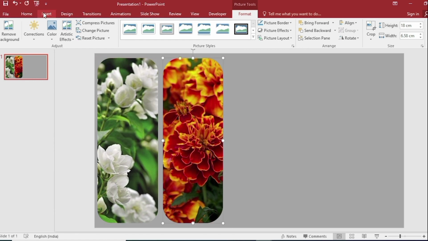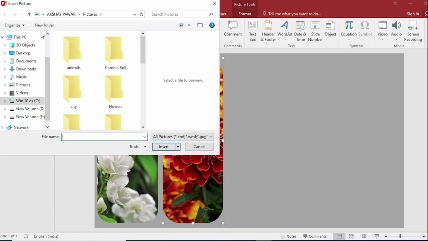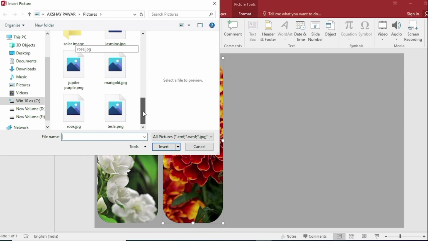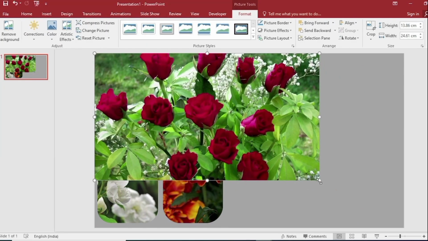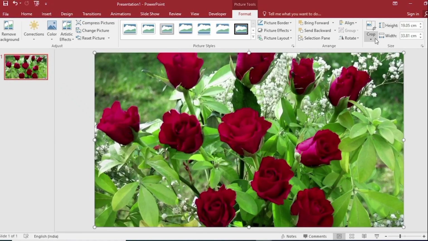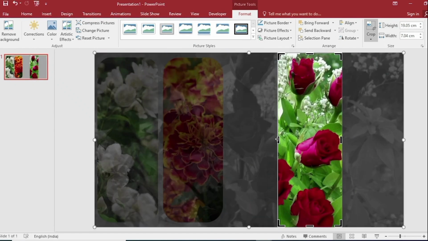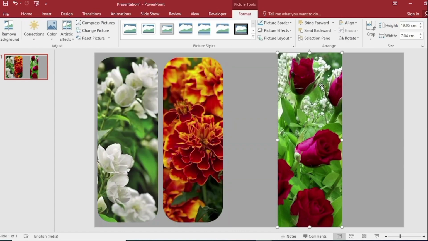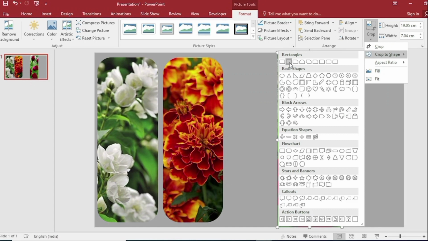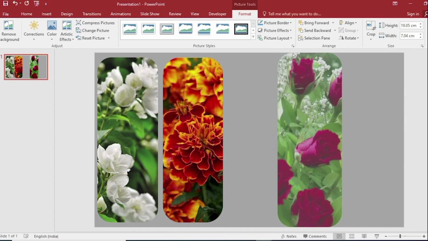Go to Insert. Click on Picture. Select it and insert it. Drag across the entire slide. Go to Crop. Select Crop and crop the image like this. Click on Outside. Go back to Crop to Shape and select the rectangle and drag the yellow dot to the right. Do height 18 cm.